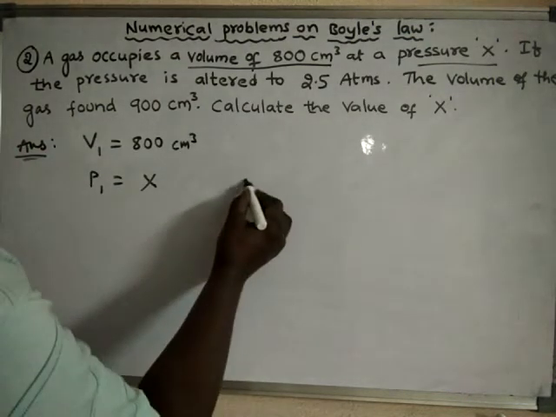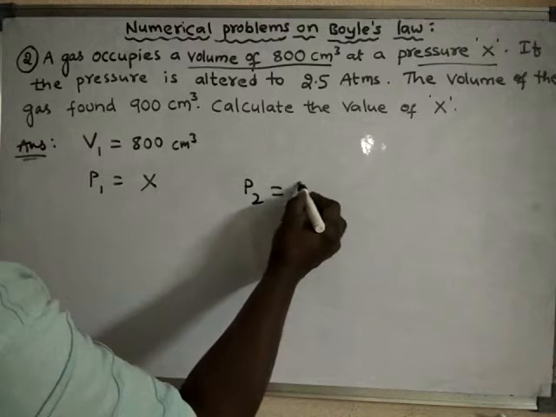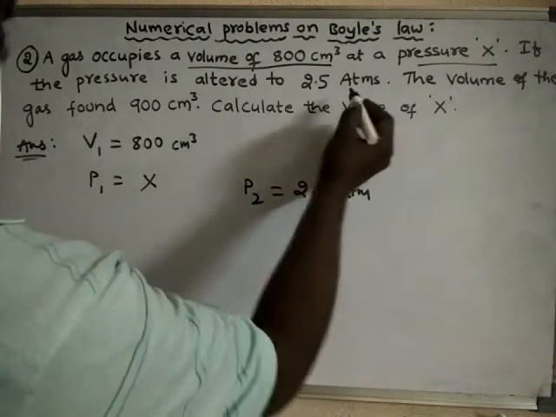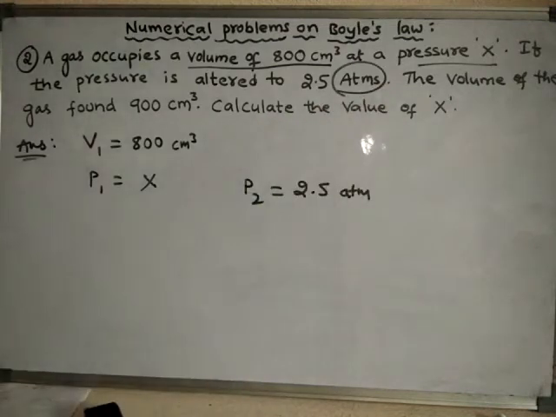So now the pressure is changed to how much? 2.5 atmosphere, ATM. So atmosphere is also a unit of pressure. Millimeters of mercury, centimeters of mercury, and atmospheres, these are the units of pressure. So here what has happened?